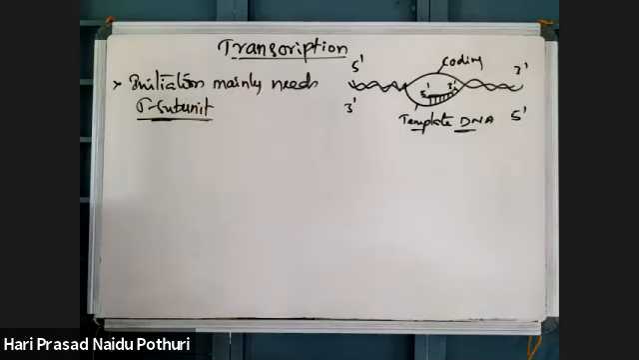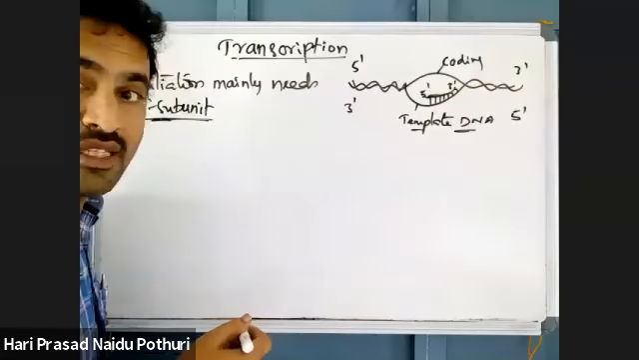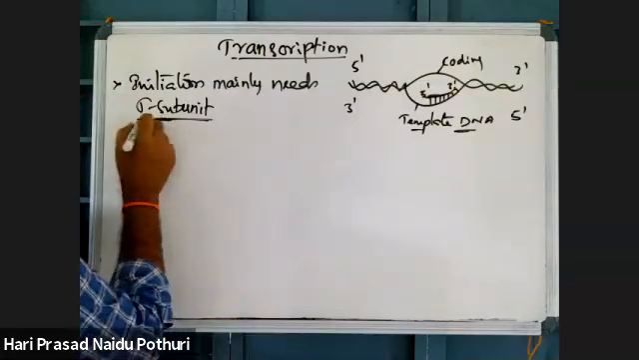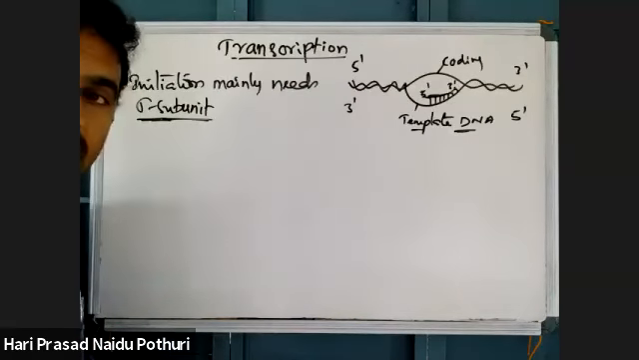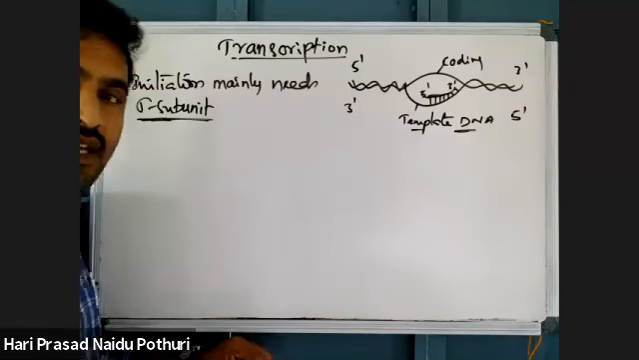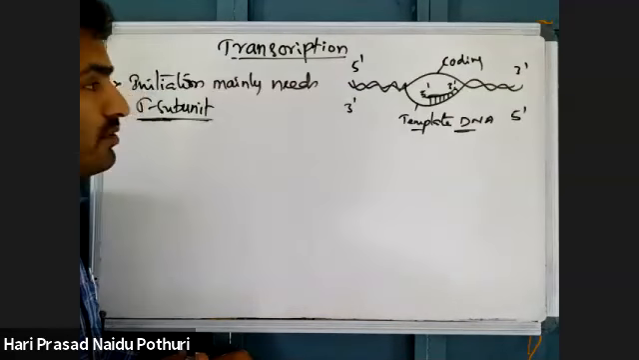This is initiation, what we discussed in the previous class. Coming to today's class, the sigma subunit. The RNA polymerase enzyme has some subunits. Among them, the sigma subunit is a subunit of RNA polymerase.